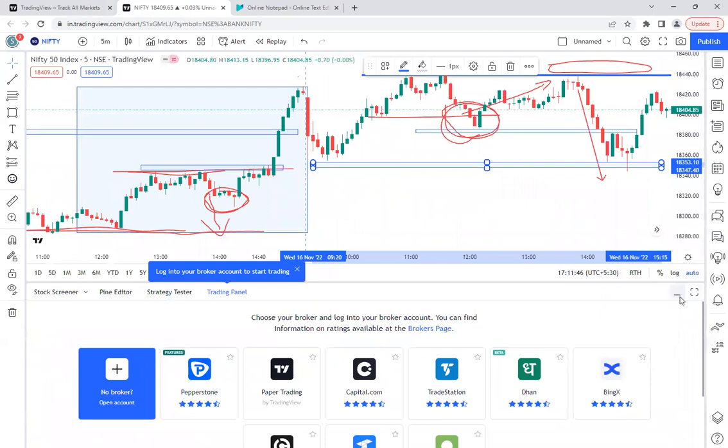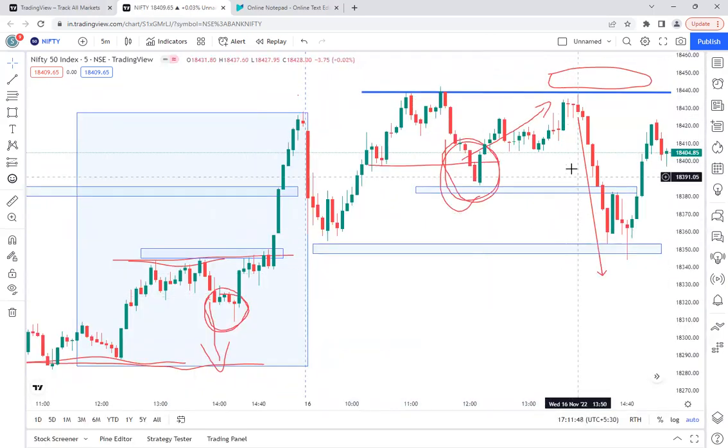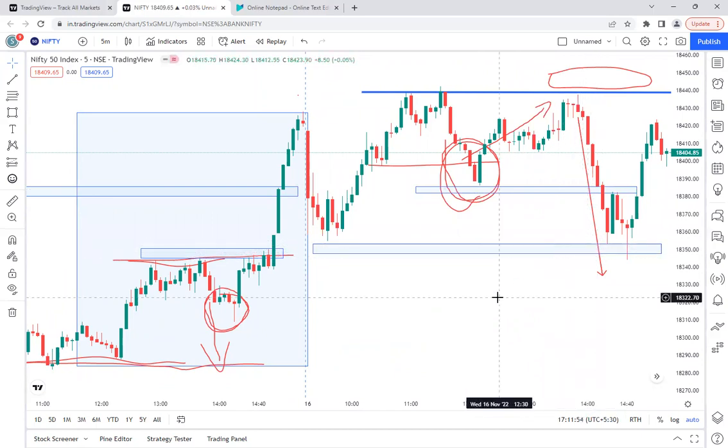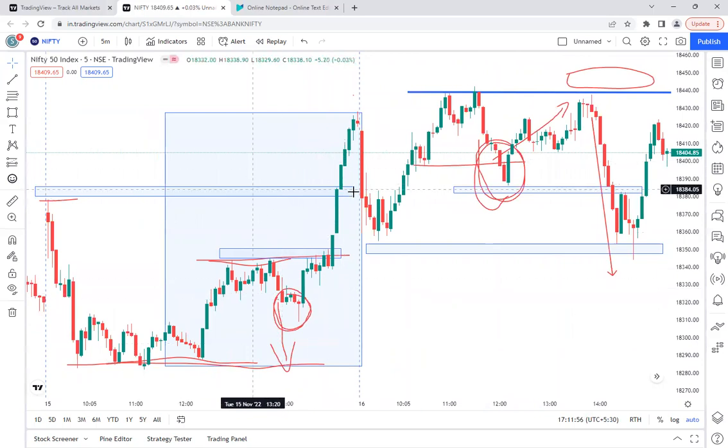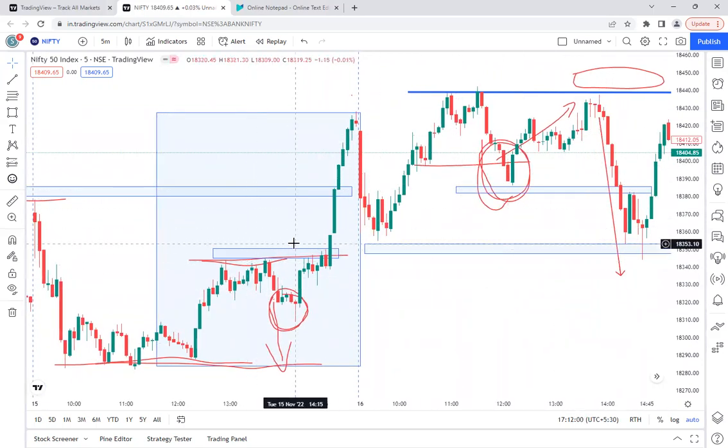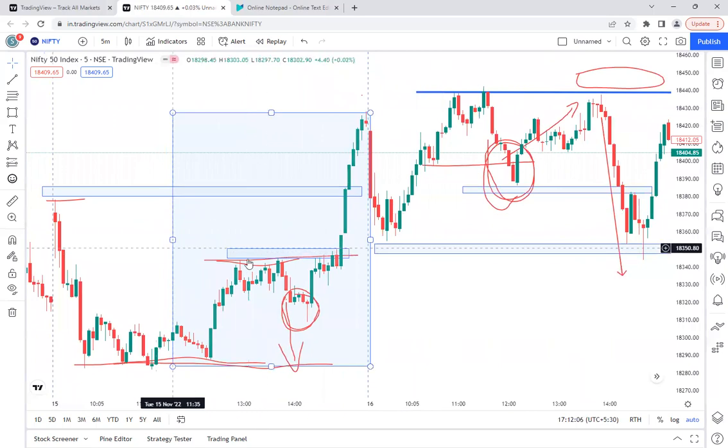Some people might be keeping the stop losses here, and some people might be keeping stop losses expecting to take some more risk. So just opposite of that move that has happened today. It's very clear. Yesterday, they went strongly towards the upside direction and they killed all the sellers here, and they went above the day high during the day. I mean, the day high was this one, and they went above that.